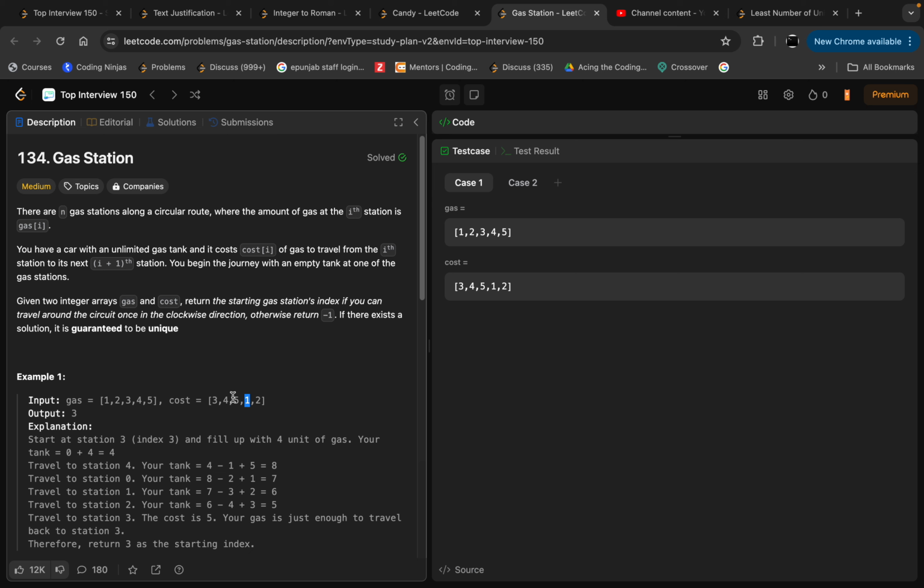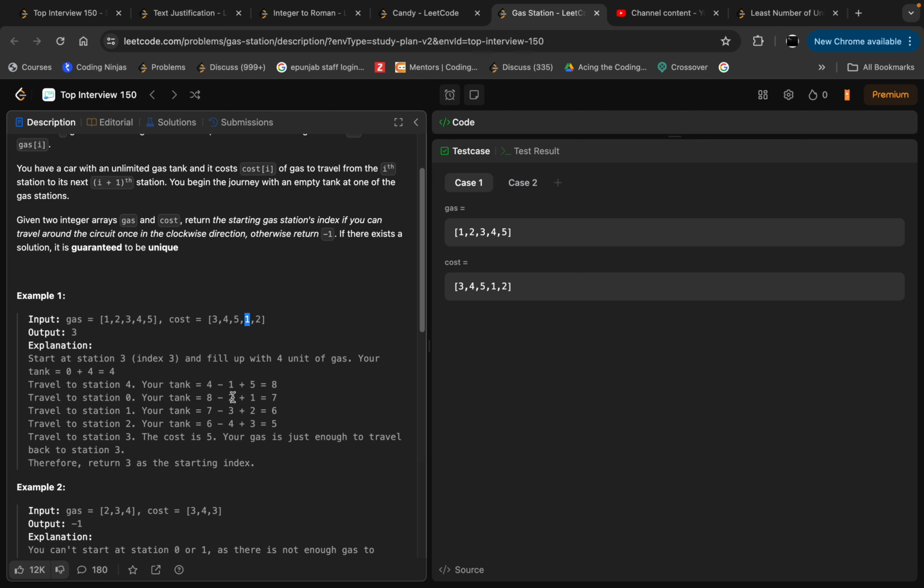And we have to move in the clockwise direction in such a way that we cover all the stations around the path, and we have to find that very point from where we start our journey. So let's discuss the intuition and the approach for the same.